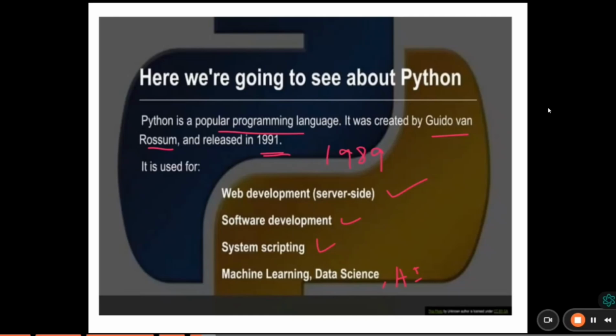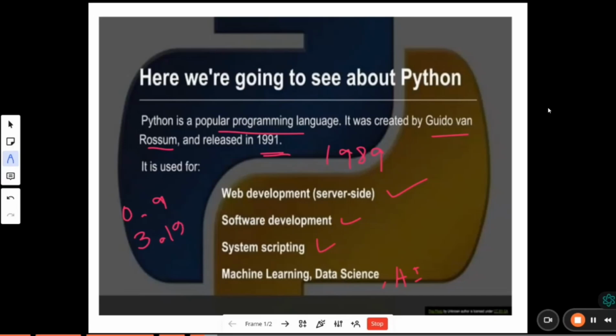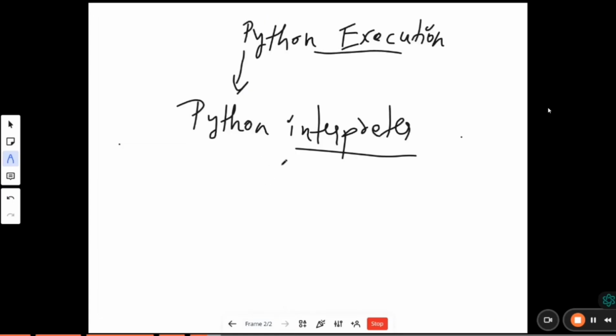Okay, so which is the first version that was released? Remember, the first version of Python is 0.9. This is the first version of Python that was released. But now the recent version is 3.12. So Python is the most popular language among all programming languages. Now, why is Python a more popular language?